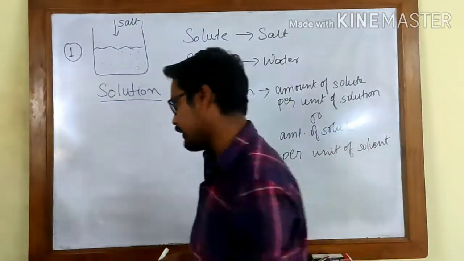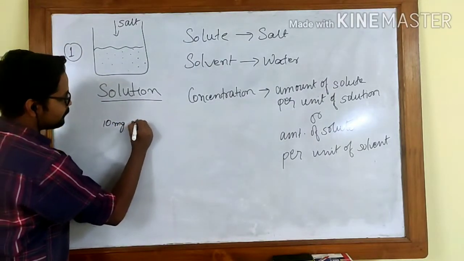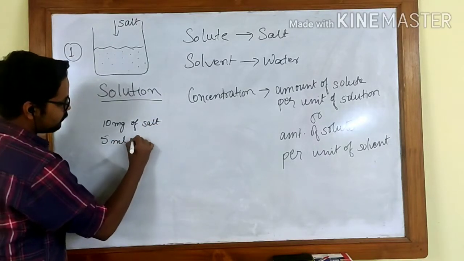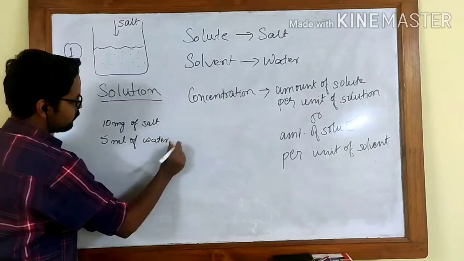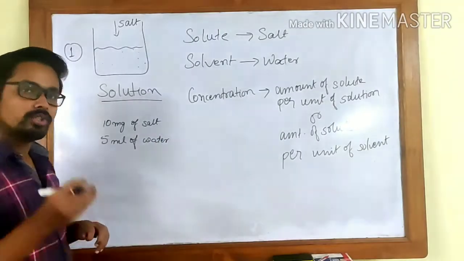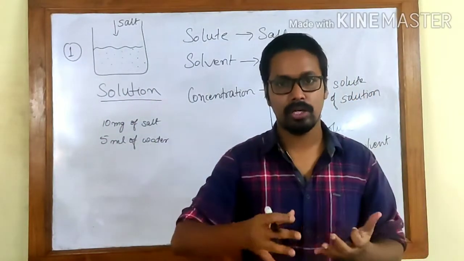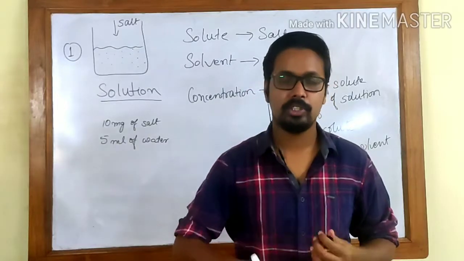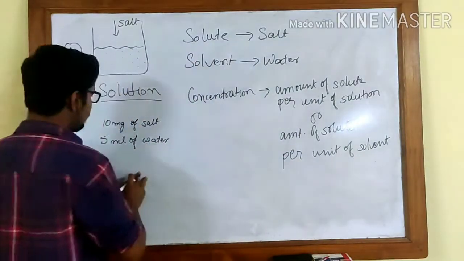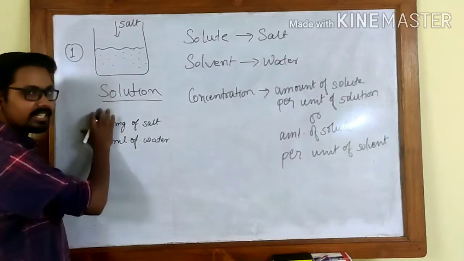To make this even more clear, suppose you take 10 mg of salt and you take 5 ml of water. So you are trying to dissolve 10 mg of salt in 5 ml of water. Whenever you dissolve something in something, suppose you dissolve some salt in the water, obviously the volume will increase because you are mixing two different things. So suppose the volume changes this much. This is just an example, it will not happen in real life, these numbers are assumptions.